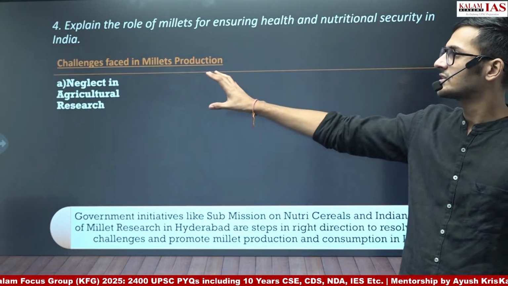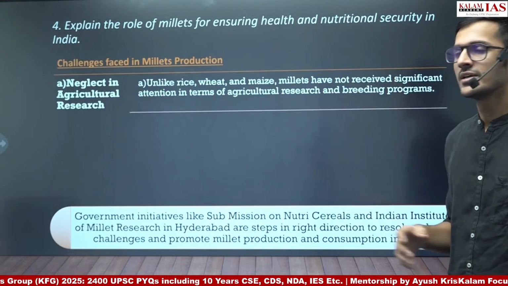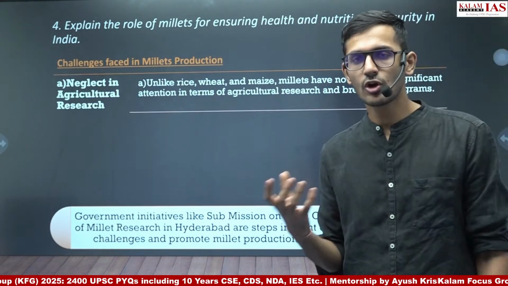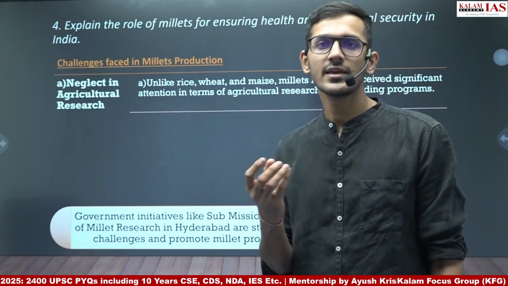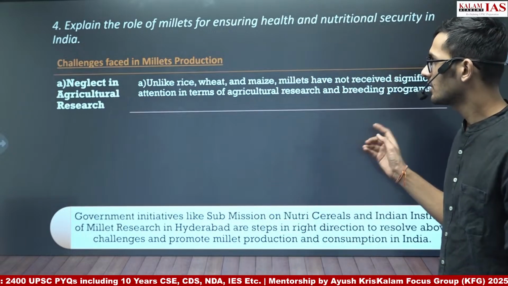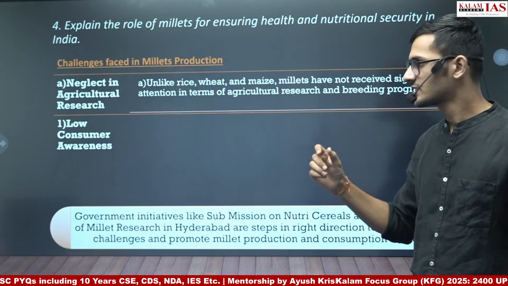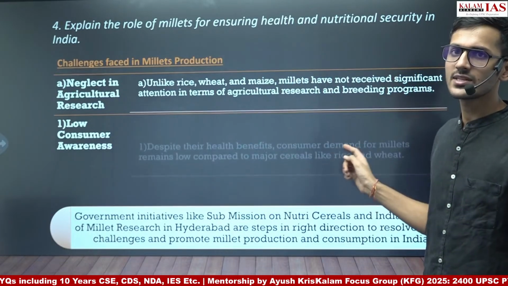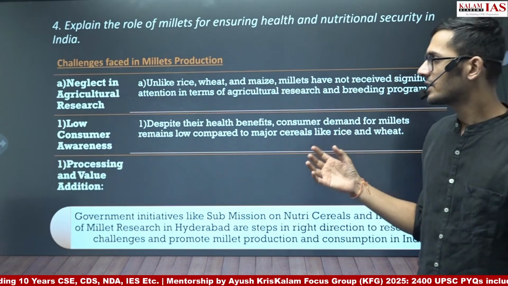For example, the first is neglect in agriculture research. Millets have been neglected in agriculture research. The high yield variety seeds have not been developed for the millets. These are mostly for the cereals like rice and wheat. But for the millets, the high yield variety seeds are not available. Low consumer awareness regarding the health benefits of the millets. So as a result, the demand is low.